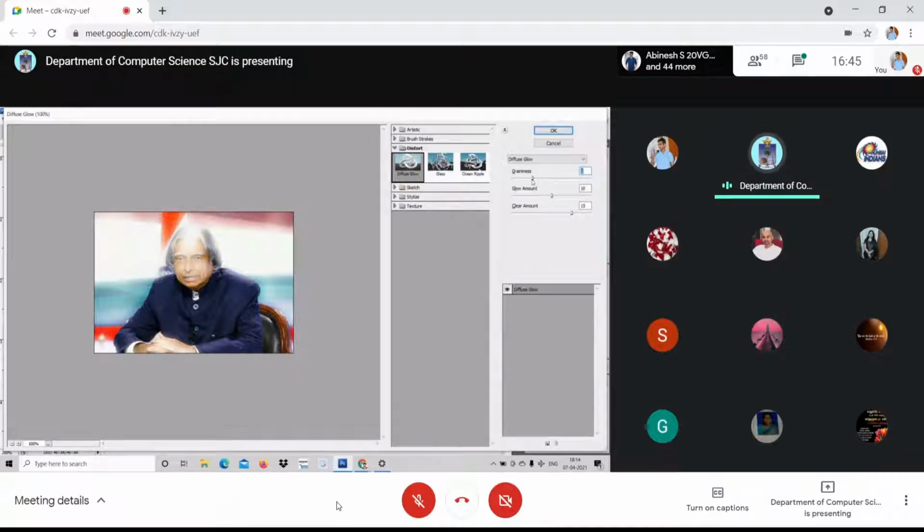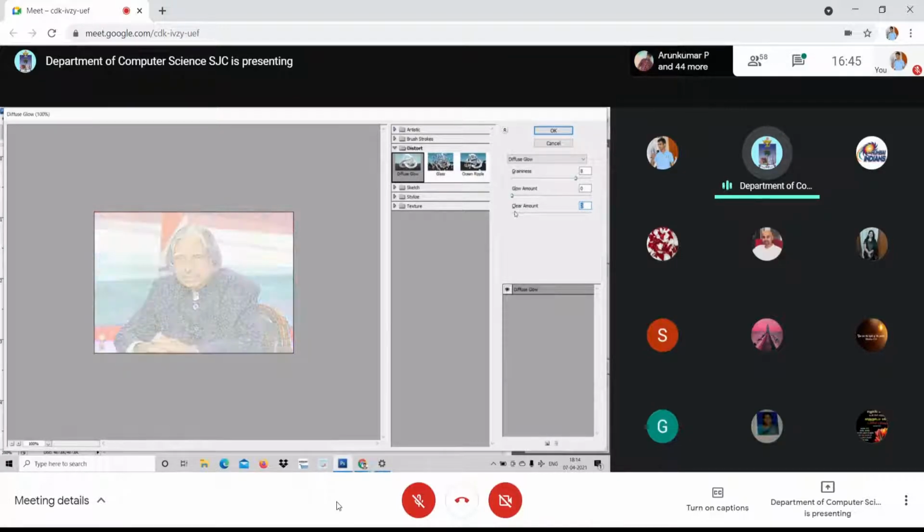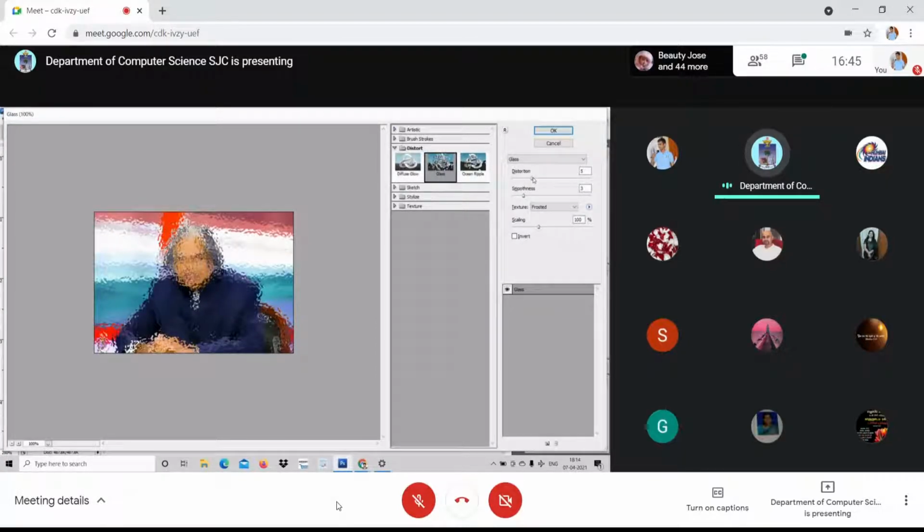See graininess. You can reduce the graininess, increase the graininess. Are you able to see the grains over the image? Small grains. And the glow amount can be increased or decreased. See, the glow can be decreased and clear. For example, if you want to clear it, you can increase it. If you want to dull it, you can reduce it. See the grains. This is glow, diffuse glow. And the glassy look. See here. Distortion. Distortion can be increased or decreased. Am I clear?